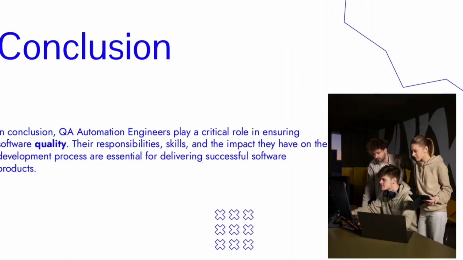So what is the conclusion of this video, guys? In conclusion, a QA automation engineer plays a crucial role in ensuring software quality. Their responsibility, skills, and impact on the development process are essential for delivering successful software products. So that is the conclusion for the QA automation role.